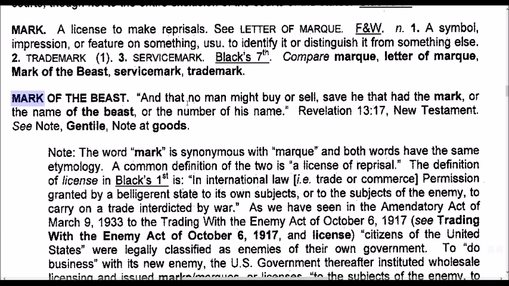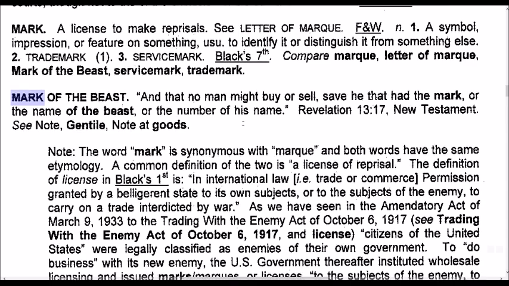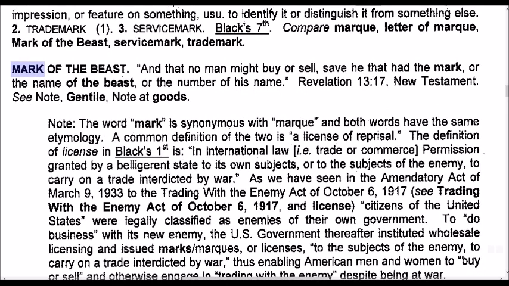Mark of the beast. "And that no man might buy or sell, save he that had the mark, or the name of the beast, or the number of his name." Revelation 13:17, New Testament. See note, Gentiles; note, goods. Note: the word mark is synonymous with marque, and both words have the same etymology. A common definition of the two is a license of reprisal.